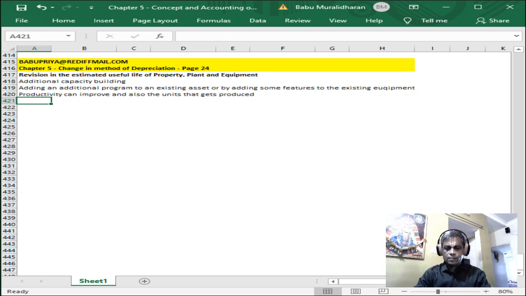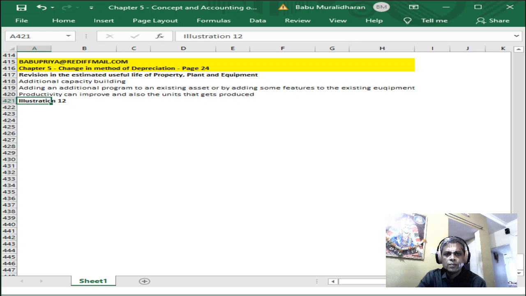So, for example, a machine costing, okay, such as the illustration given here. Illustration 12. A machine costing 6 lakh rupees is depreciated on straight line basis, assuming 10 years working life and nil residual value.